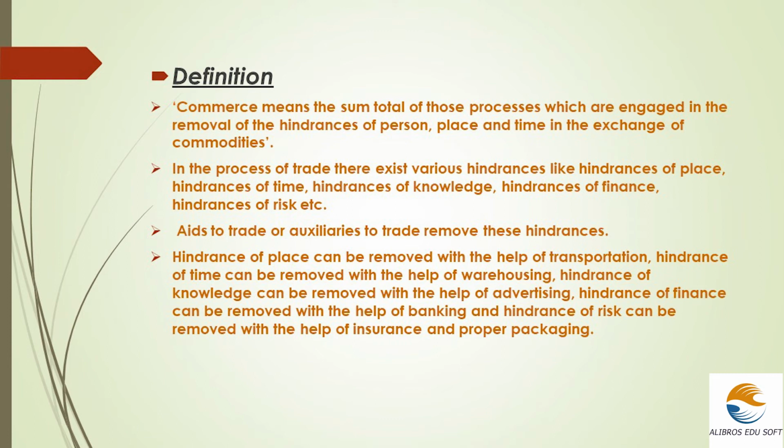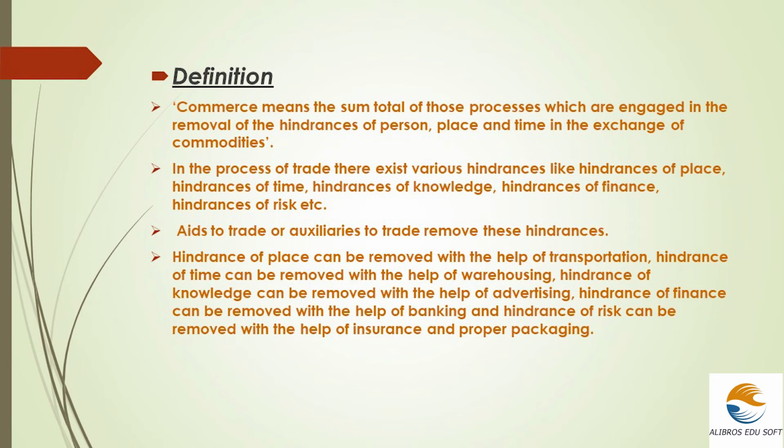First of all, you need to remember what are the hindrances of trade. Hindrances of trade are as follows: hindrances of place, hindrances of time, hindrances of knowledge, hindrances of finance, and hindrances of risk. So kindly note all these points which are involved in the commerce, and here comes the main term, aids to trade or auxiliaries to trade.